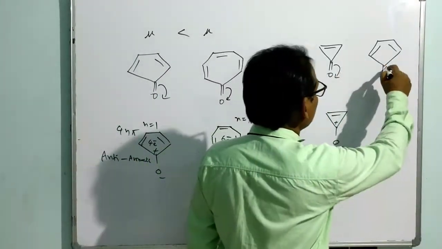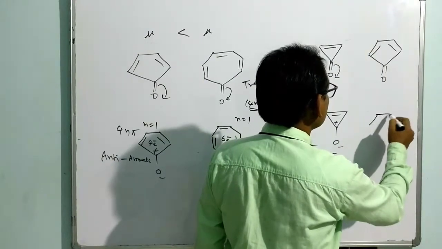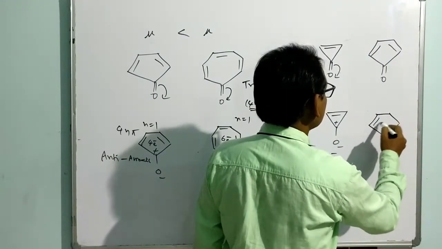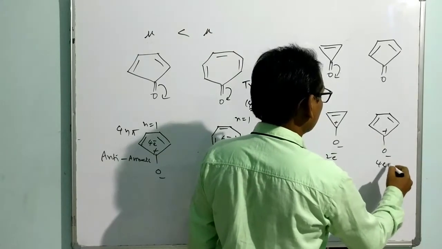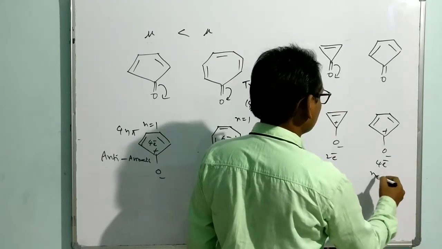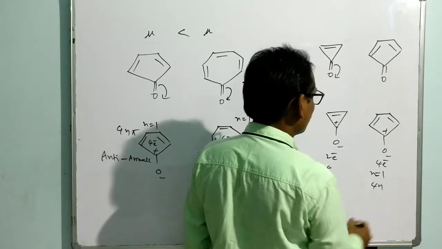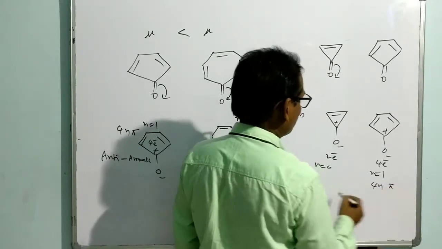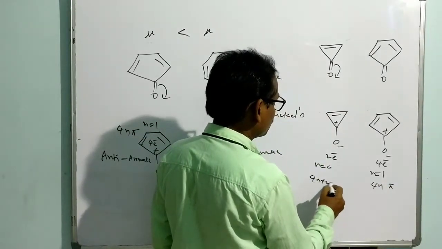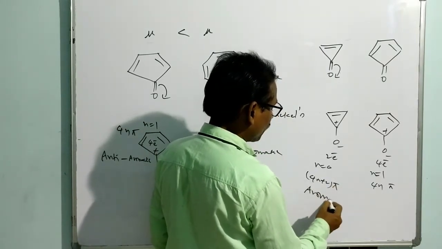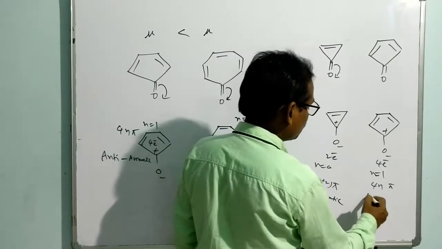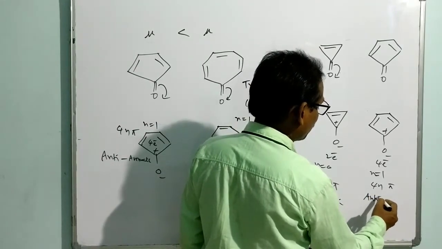But in this case, if it is polarized, what happens? It is once again 4 electron conjugation. That means by placing n is equal to 1 to follow the 4n rule, 4n pi electron conjugation. But the other follows 4n plus 2 pi electron conjugation, so it is more stable. This is aromatic and this is anti-aromatic.